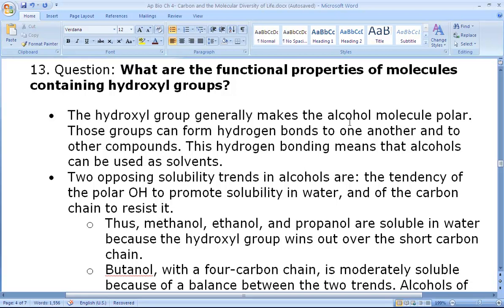So the first property of the hydroxyl group is that it generally makes the alcohol molecule polar. Hydroxyl groups can form hydrogen bonds to one another and also to other compounds. This hydrogen bonding means that alcohols can be used as solvents.